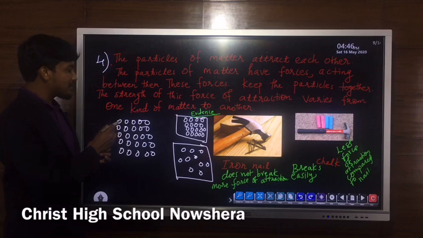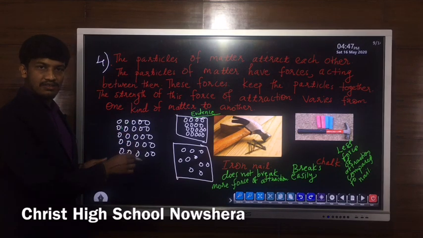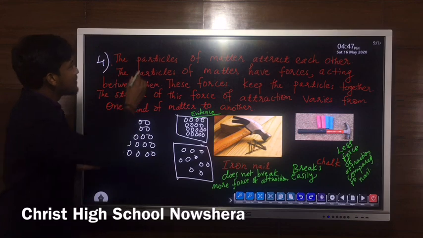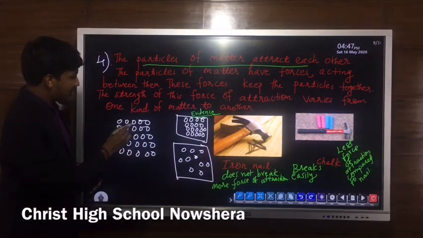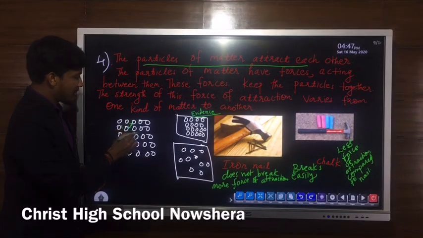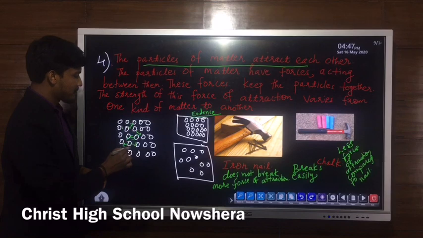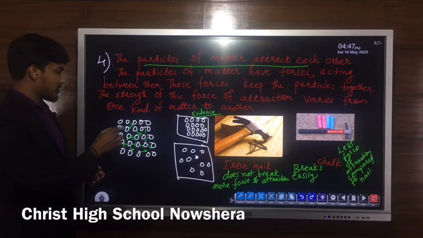So we have seen that all forms of matter are made up of small particles. Between the particles there are spaces called voids. Now we can see that the particles of matter attract each other. That is, there are attractive forces between the particles of matter.